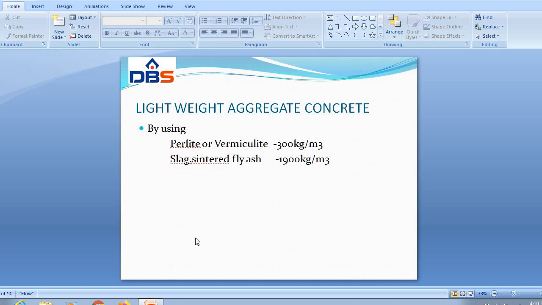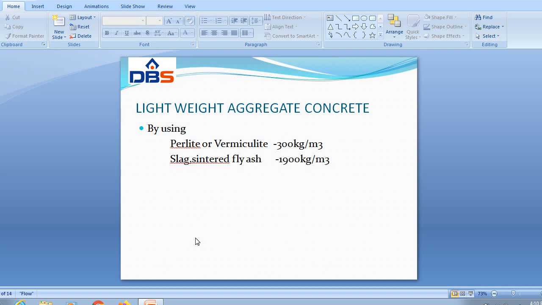By using expanded perlite or vermiculite, concrete of density as low as 300 kg per meter cube can be produced. And by using expanded slag, sintered fly ash or bloated clay, a concrete density of 1900 kg per meter cube can be obtained.